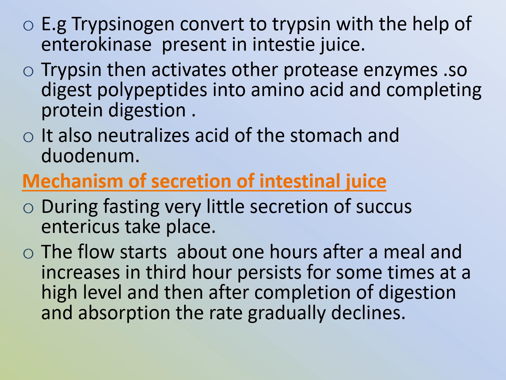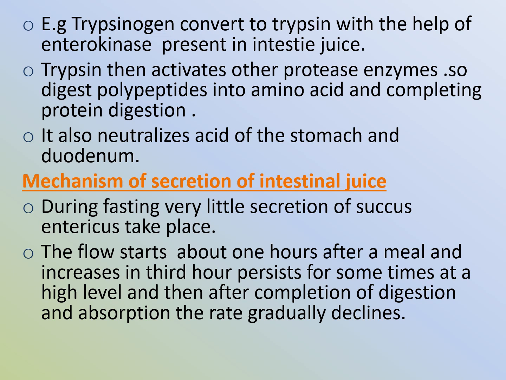Now the mechanism of secretion of the intestinal juice. During fasting, very little secretion of succus entericus takes place. The flow starts about 1 hour after a meal and increases in the third hour, and persists for some time at a high level.